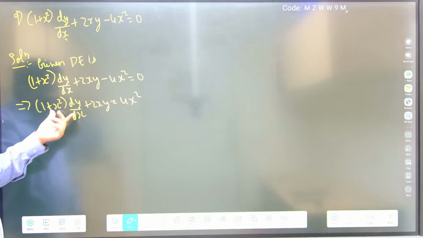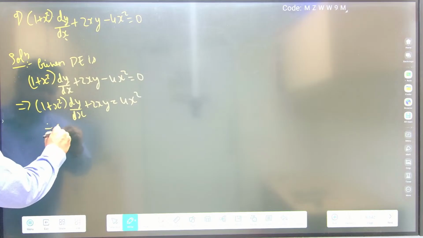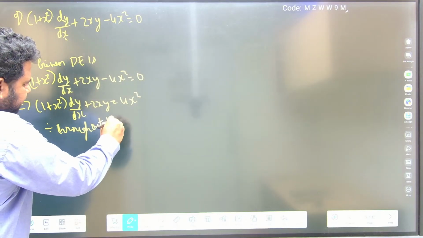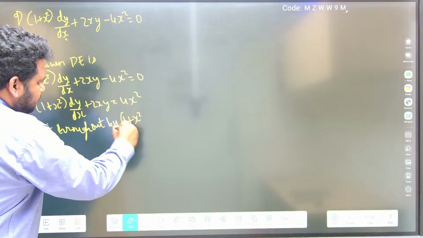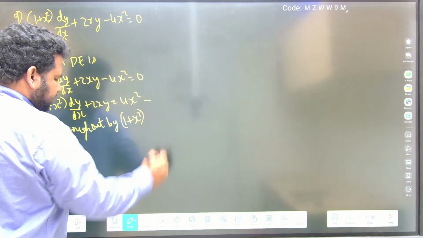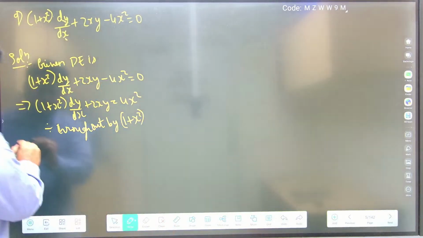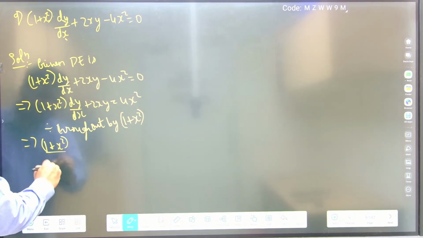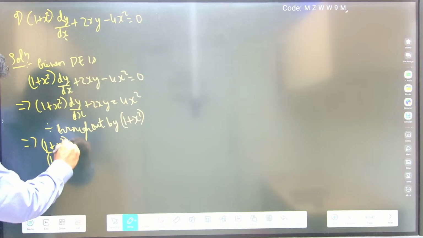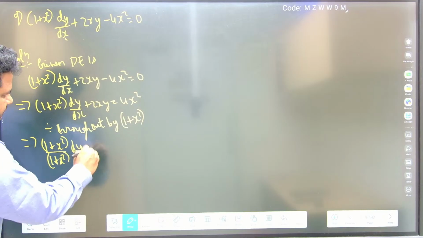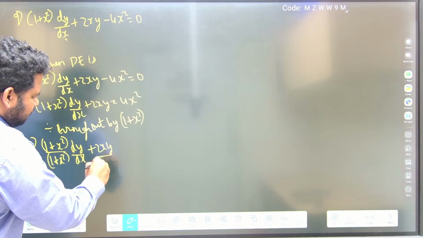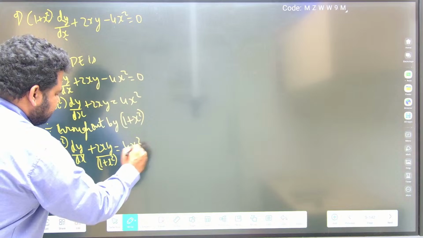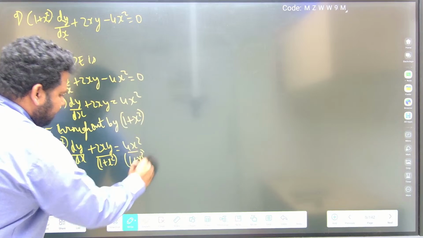So what will I do? I will divide throughout by 1 plus x square. Now what will I get? I'll get 1 plus x square by 1 plus x square into dy by dx plus 2xy by 1 plus x square is equal to 4x square by 1 plus x square. This is what we have.